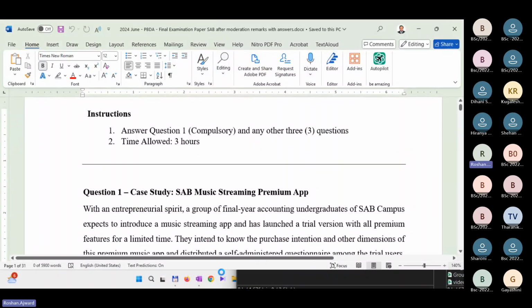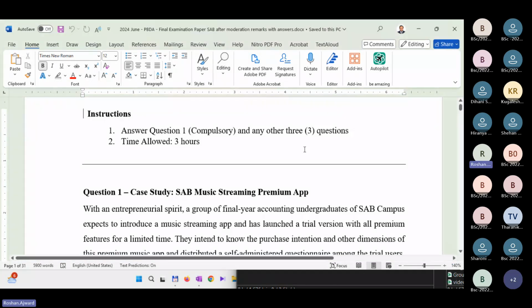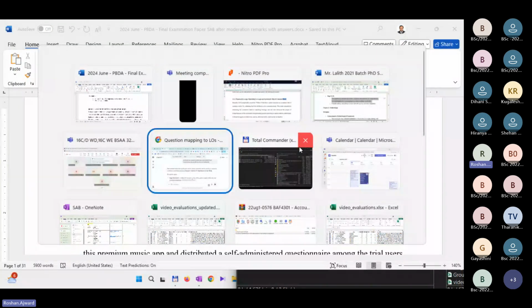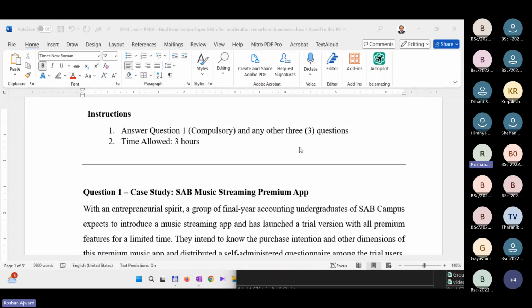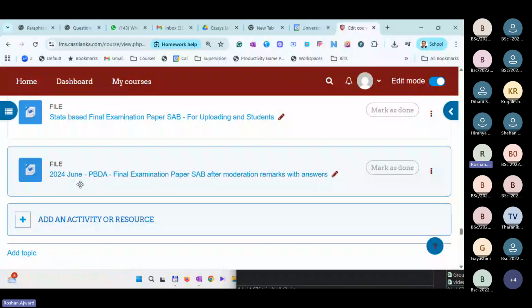So if you go to the LMS, I have put another one. Let me go to the LMS. So you can see here, 2024 June final examination with answers, and the marking scheme as well.